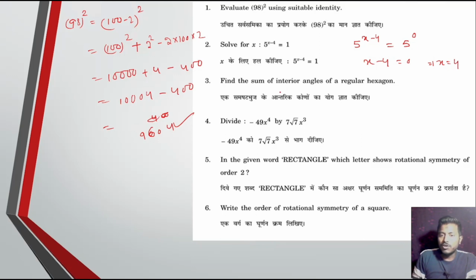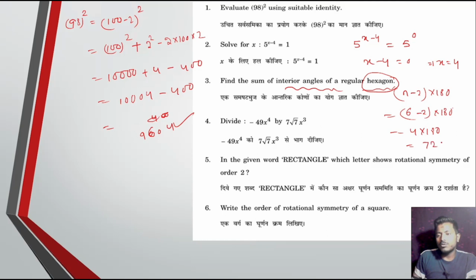Okay. Find the sum of the interior angle of a regular hexagon. Okay. The formula is n minus 2 into 180. So here hexagon means n equal to 6 minus 2 into 180 degree. So 4 into 180 degree. So equal to 720 degree. Okay. Next, question number 4.